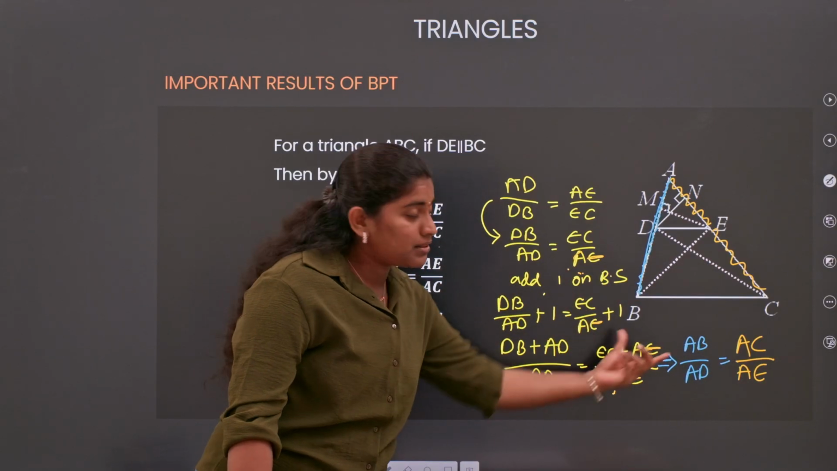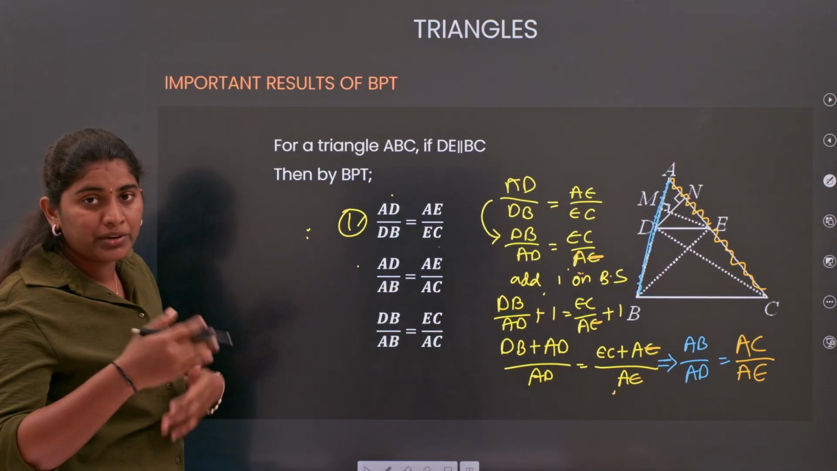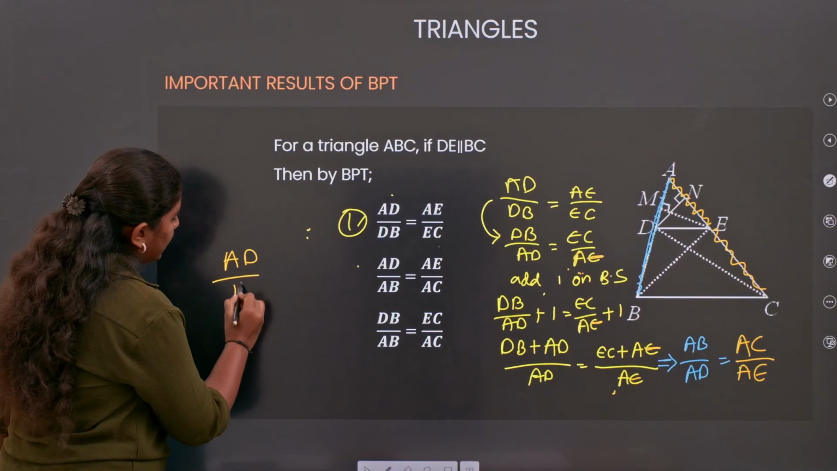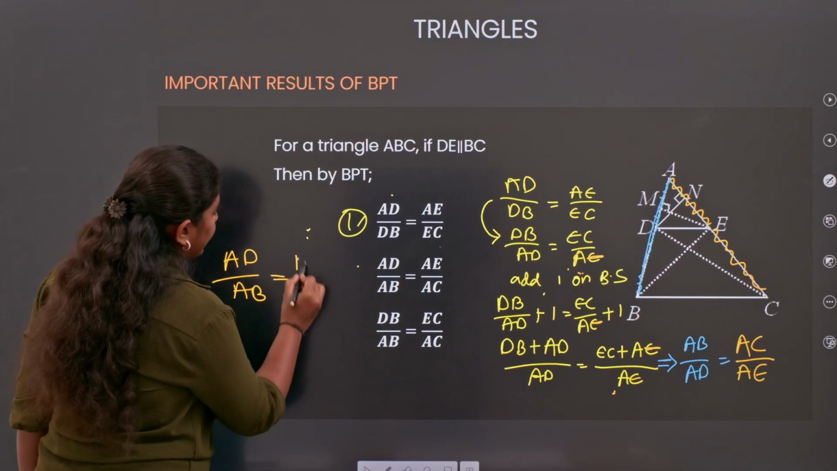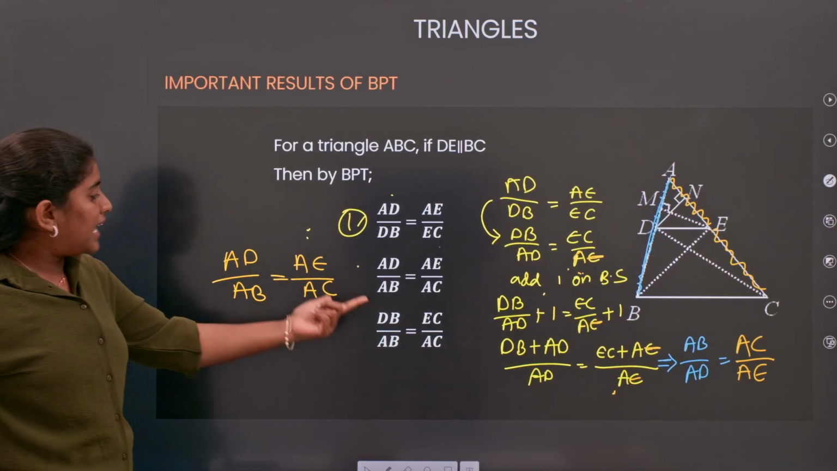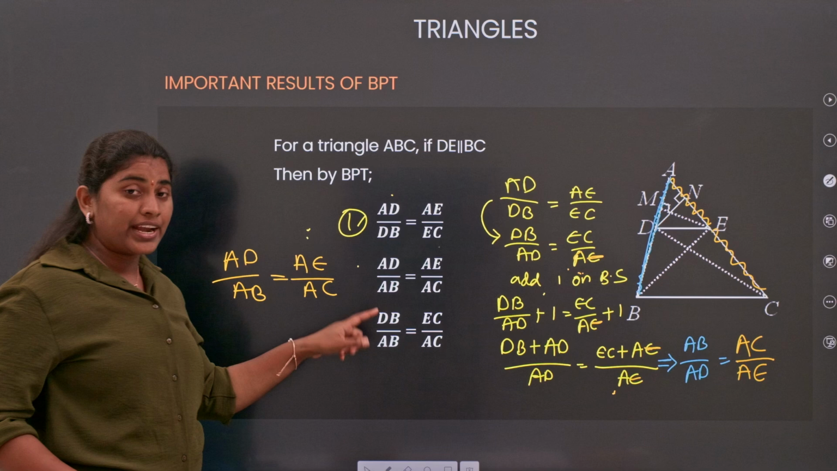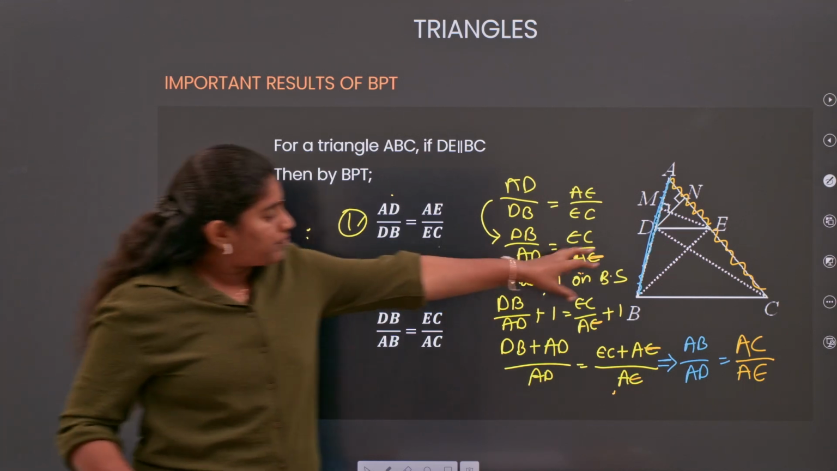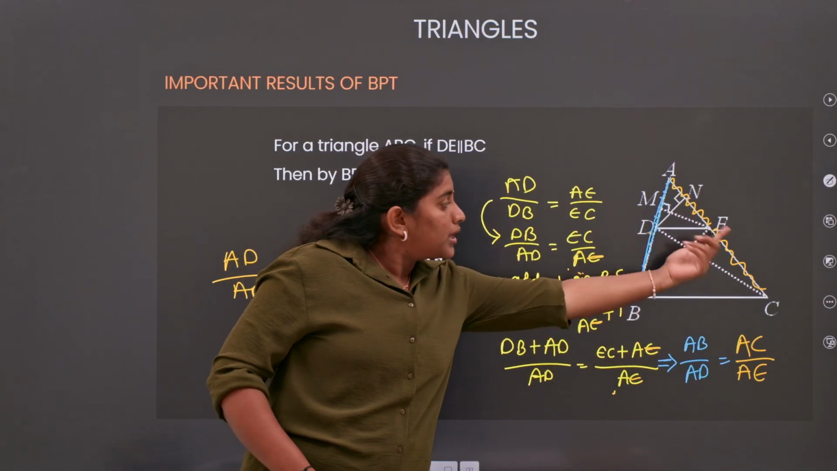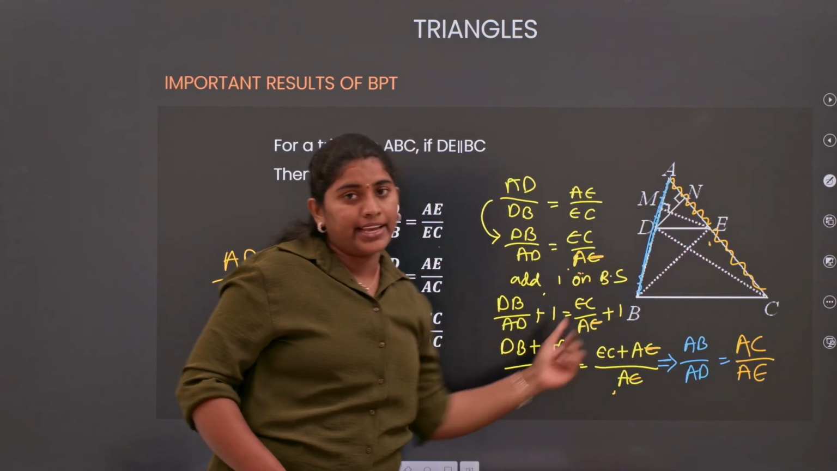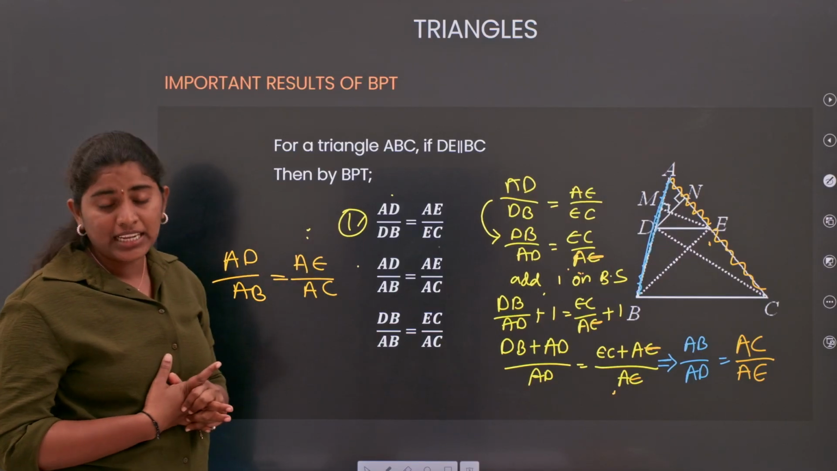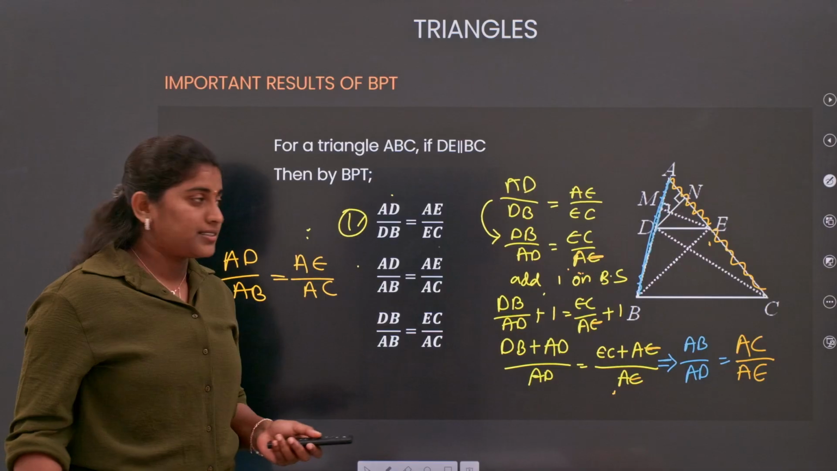Now just interchange them: bring the numerator to the denominator and the denominator to the numerator. So what we get is AD by AB equals AE by AC, which is nothing but your second condition. The same applies for the third condition also. You can observe that the part DB by complete side AB equals the part EC by complete side AC, which is your third condition. Understood about this? Yes. So now can we go for the next?